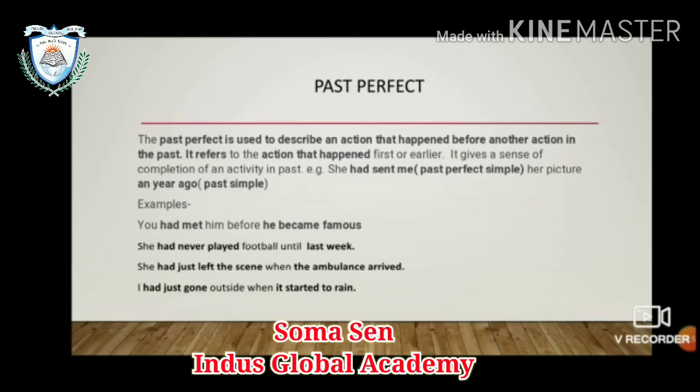So when past time is mentioned, and also a past action is mentioned, then we have past perfect tense. She had left the scene, one past action is mentioned, when the ambulance arrived. So one more action, an event of the past, is also mentioned. So here past perfect simple is with a past event. I had just gone outside when it started to rain. I had just gone outside is past perfect simple mentioned with a past event. So these are examples of past perfect tense.